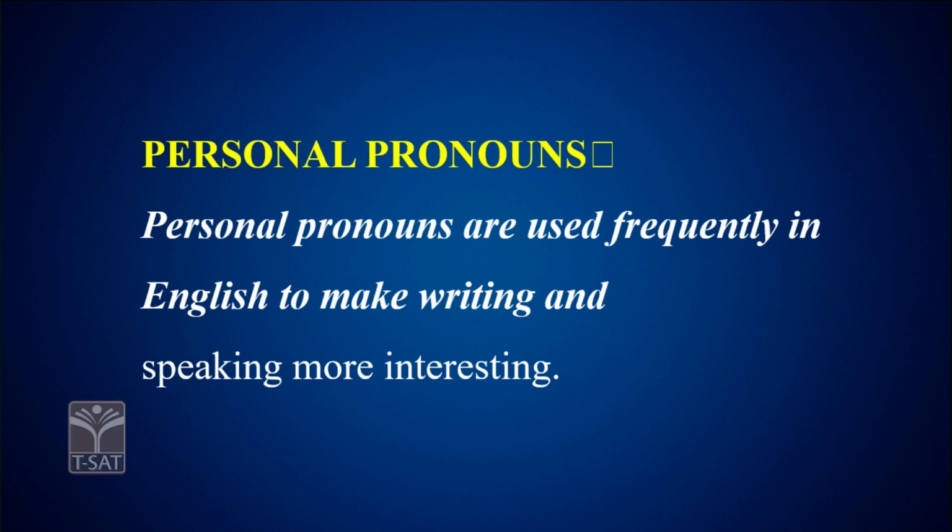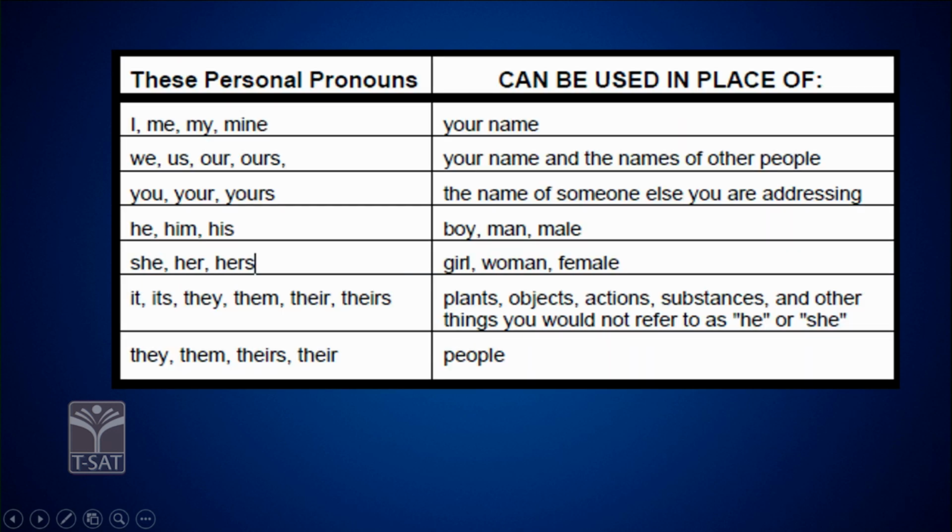These personal pronouns are used very frequently in English to make writing and speaking more interesting, right? See, you can see the table here. Some of the examples which are being given here, these personal pronouns can be used in the place of I, me, my, mine, in place of your name; we, us, our, ours, your name and the names of other people; you, your, yours, the names of someone else you're addressing; he, him, his, boy, man, male, masculine.